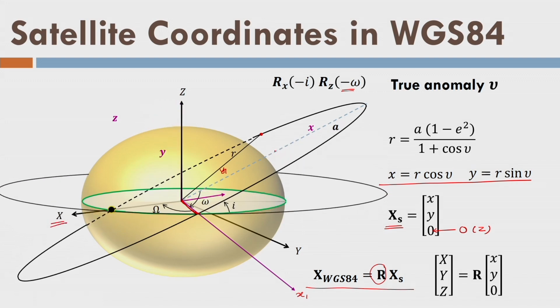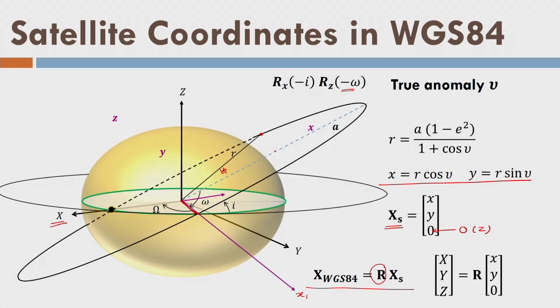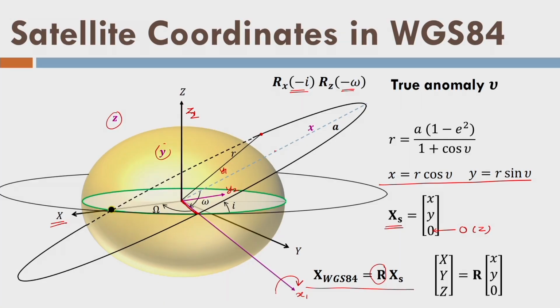Done. Remember that we have not changed the orbital plane of the satellite, just for the purpose of explanation we are showing it by animation. You have rotated by minus I about the x axis, like this kind of rotation you have given, and as a result z has aligned with the capital Z. Still these small axes are marked here, they are of no use. This is the new z1 axis, small z1, and this is the y2 axis. I need to give only one more rotation so that this axis, x1, will be aligned with the capital X, and this rotation is required here, which is equal to this.